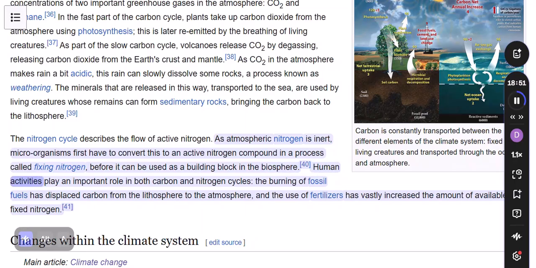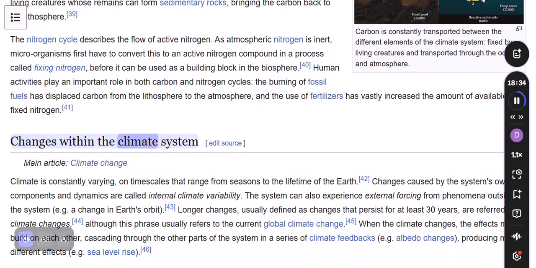Human activities play an important role in both carbon and nitrogen cycles. The burning of fossil fuels has displaced carbon from the lithosphere to the atmosphere, and the use of fertilizers has vastly increased the amount of available fixed nitrogen.